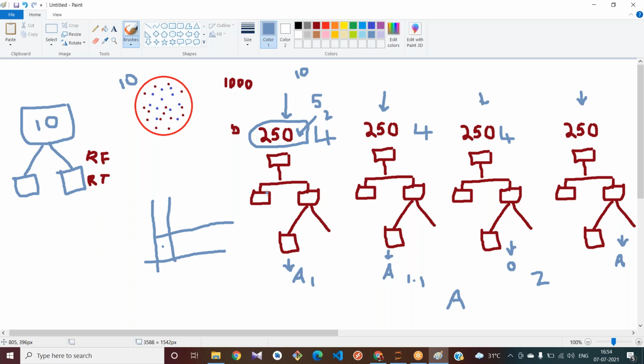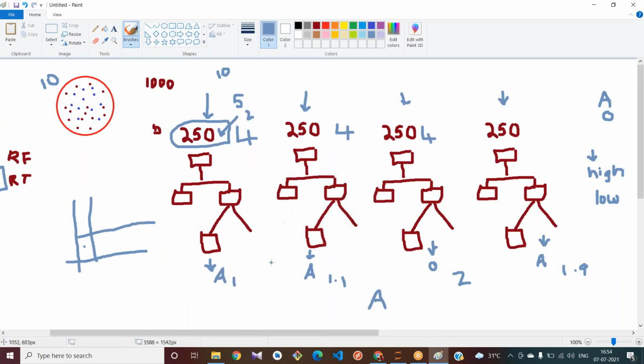Have you understood this? Please tell me. Have you understood how the random forest works? Why did the random forest come? See, a forest generally will have a group of trees, right? In the random forest also we will have a group of trees, and these trees are constructed using random data, so the name random forest has been generated from the decision tree only. Students, have you understood the concept? Please respond in the chat box.